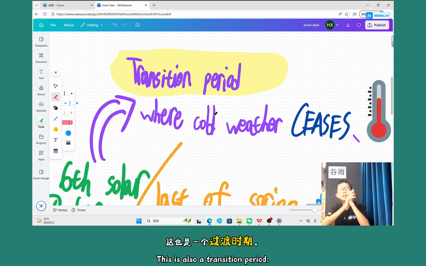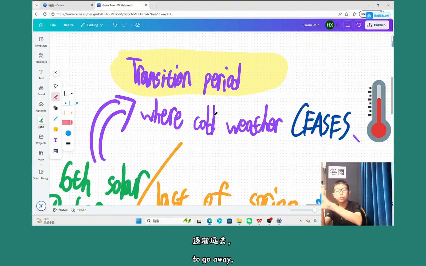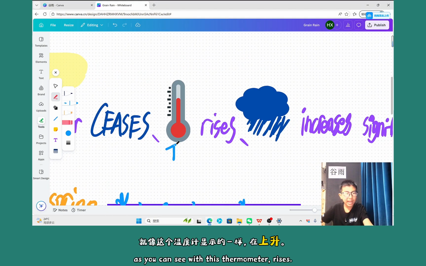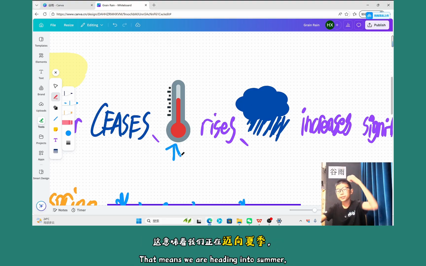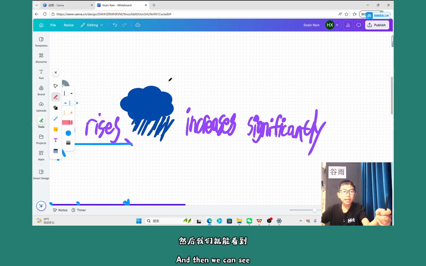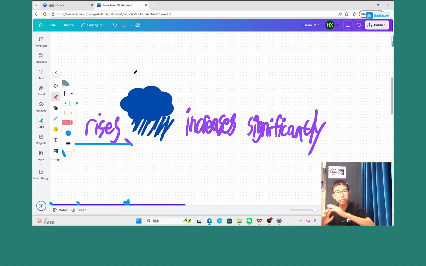This is also a transition period. This is where the cold weather ceases, which means it is going to go away, and the temperature, which I have the thermometer for, rises. That means we're going to go into summer, which is my favorite season because it is hot. And then what is this? This one is a thunderstorm. What we mean by that is that the rainfall increases significantly as well.